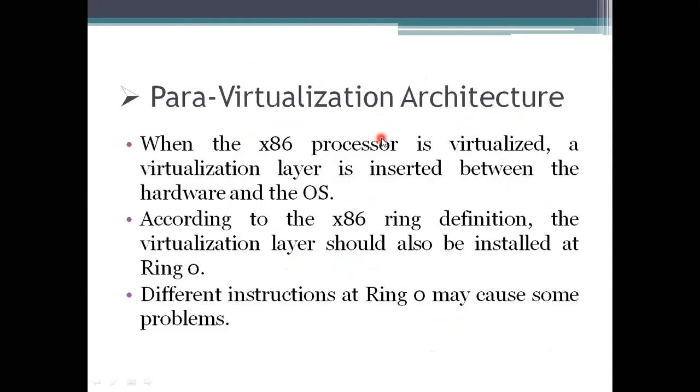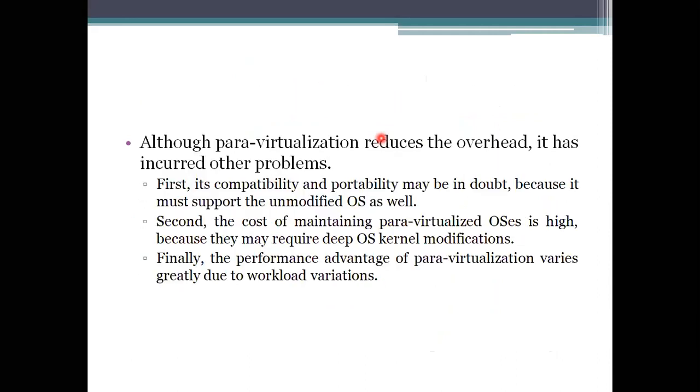These are the things we need to consider when dealing with para-virtualization, and we need to specify how we are going to take the architecture into account. To do that, first we need to see the problems incurred. The first one is compatibility and portability, because the guest operating system and the host operating system must be compatible to access each other or not.